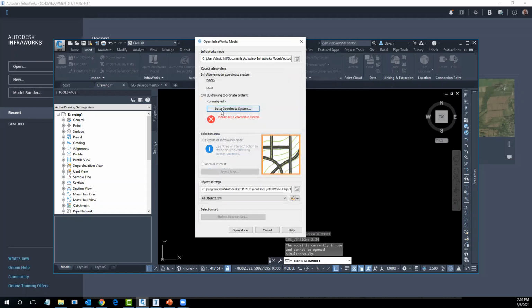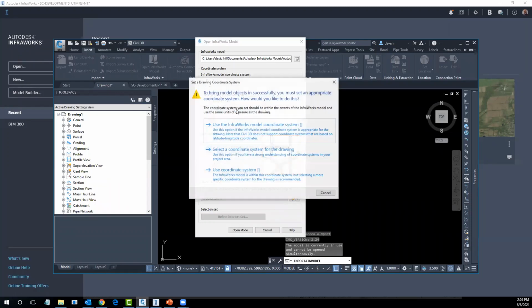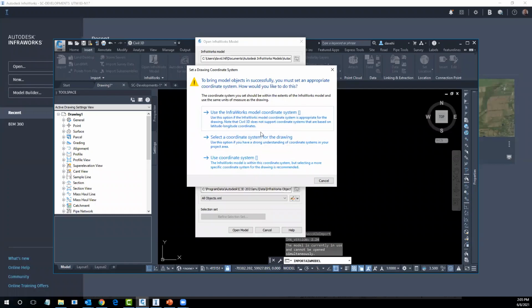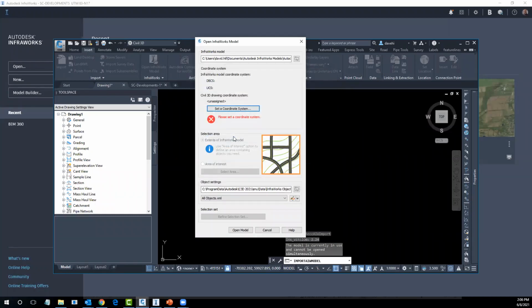Try it again. It'll generate this information here, but again, I've been having some challenges with my connection today.